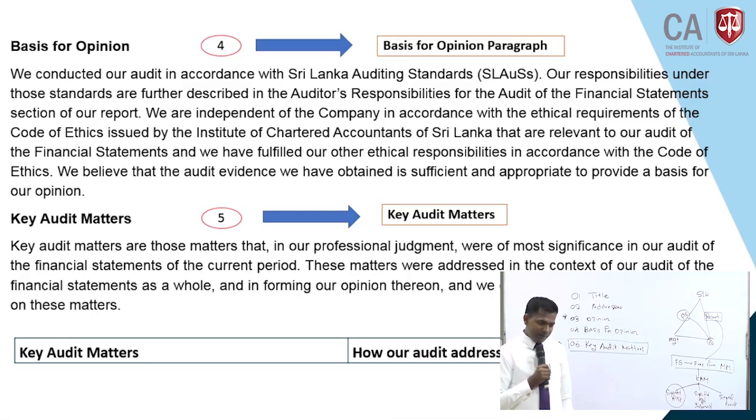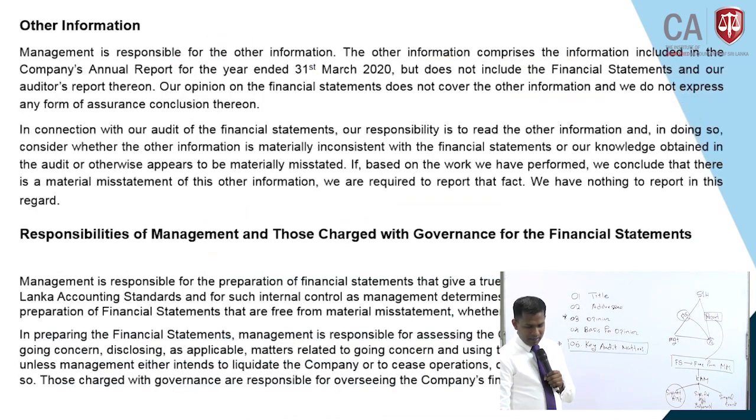Now just memorize what are the key elements of the audit report. Number 1, title. Number 2, addressee. Number 3, opinion paragraph. Number 4, basis for opinion paragraph. Number 5, key audit matters. Right. You are clear with those 5 elements. I am coming to number 6. Right. Number 6, other information.